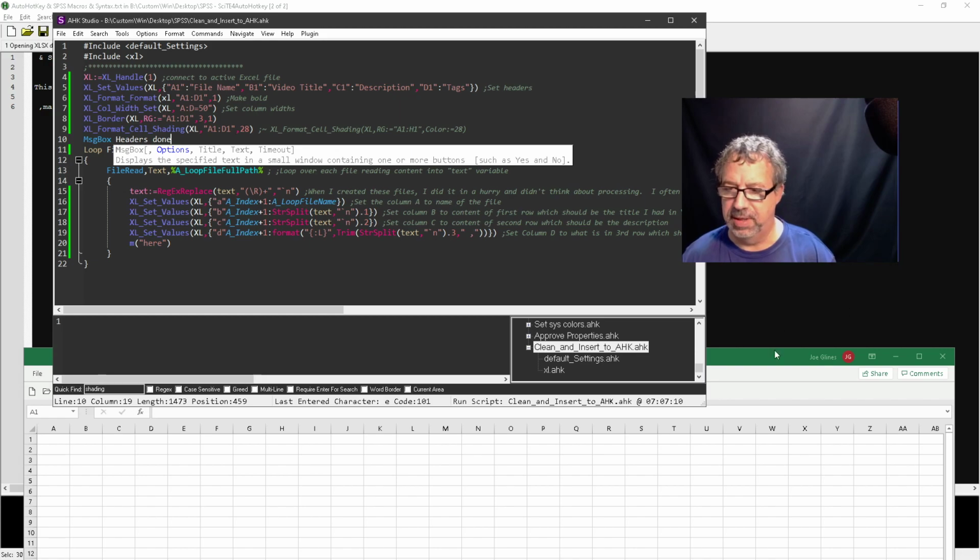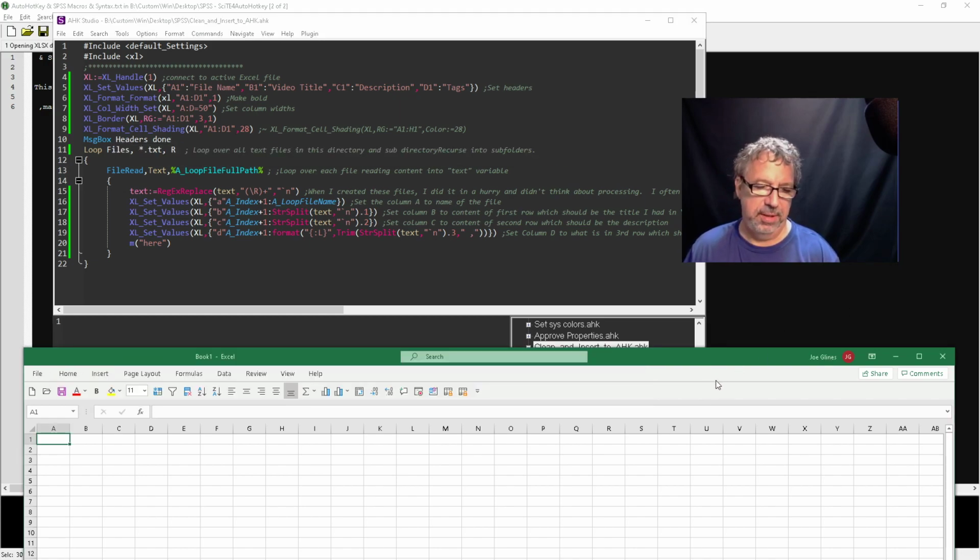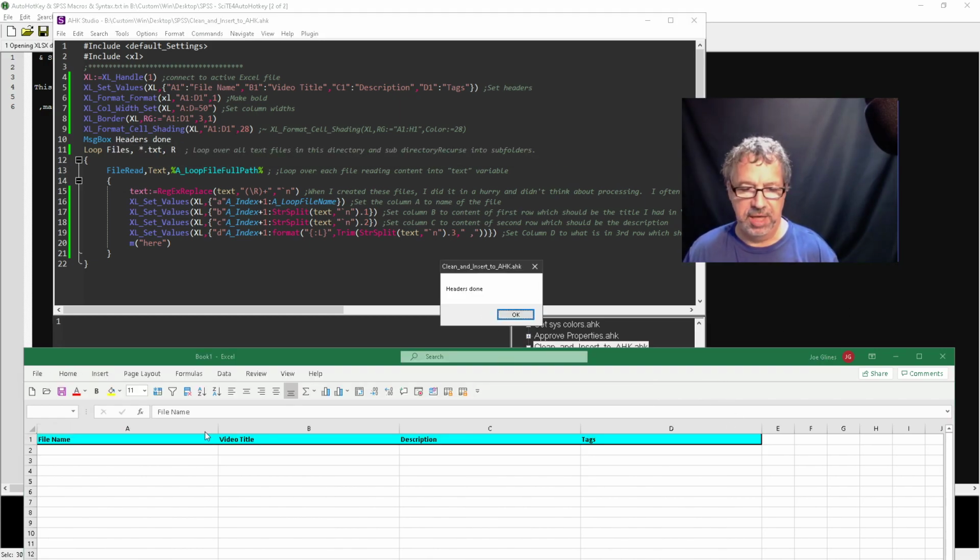Okay, so now let's come back in here. I'm going to hit my hotkey to launch it. And so now here's our headers done. Did I mention the shading? I think I forgot to mention it. So this is the shading. The 28 is a blue, and that's in my help file as well. What colors? Notice it set the column widths. It set them to bold. It did the outline for me.